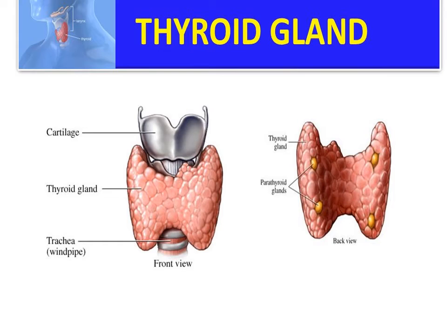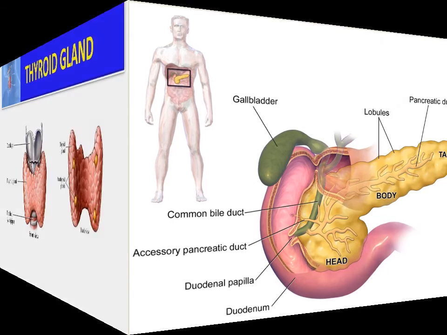So it is thyroid. Where is the thyroid? What are the hormones secreted? Thyroxine. What are the diseases? Goiter, cretinism. What is hypothyroidism? Undersecretion of thyroid. What is hyperthyroidism? Excessive production of thyroid hormone. That all we studied.